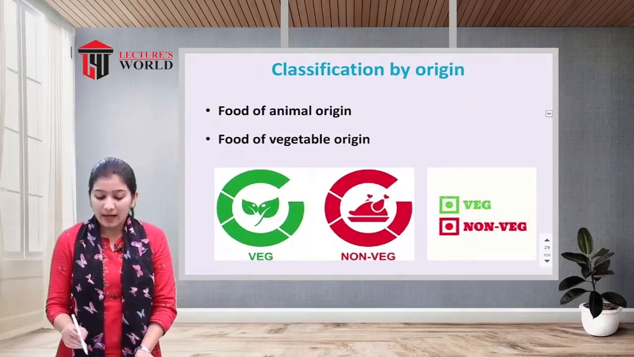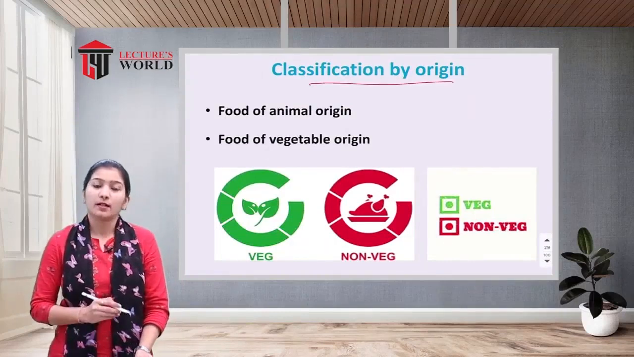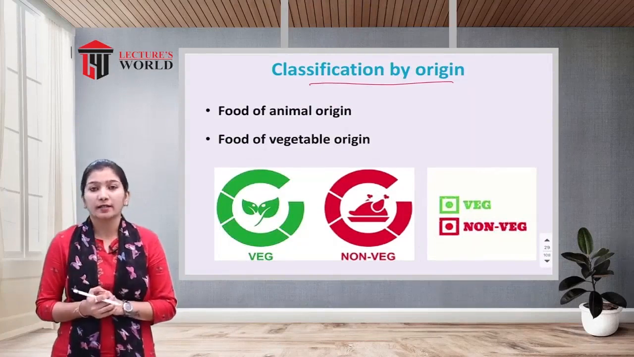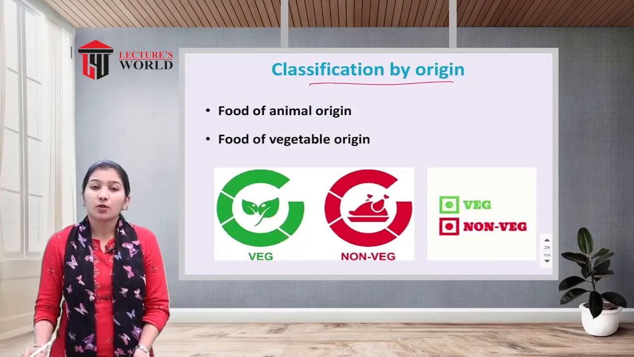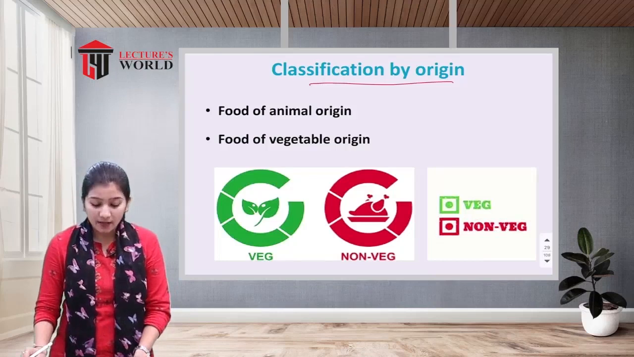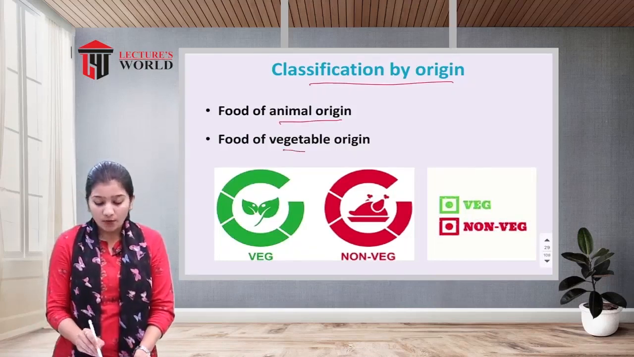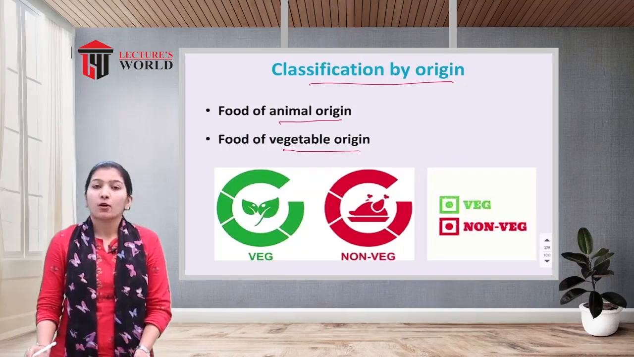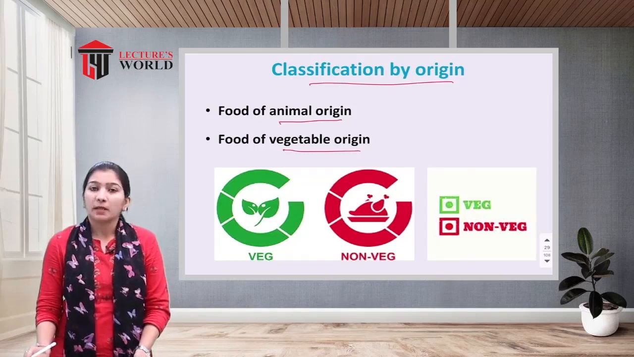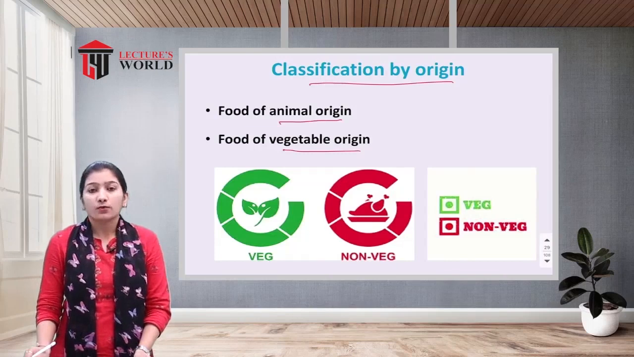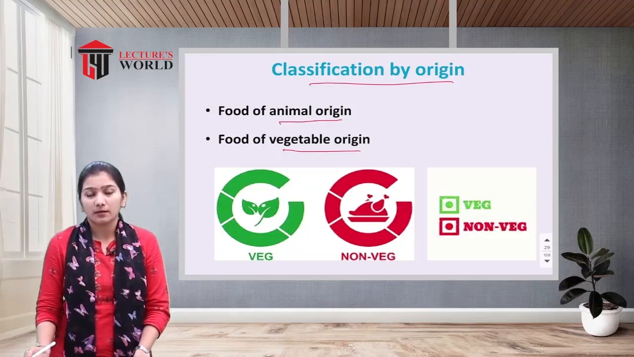First is classification by the origin. As I told you, origin means the source from which we are getting the food. Based on the origin, food is classified as food of animal origin and food of vegetable origin. Whatever food we get from animals, such as meat, chicken, and poultry products, we call non-vegetarian food.